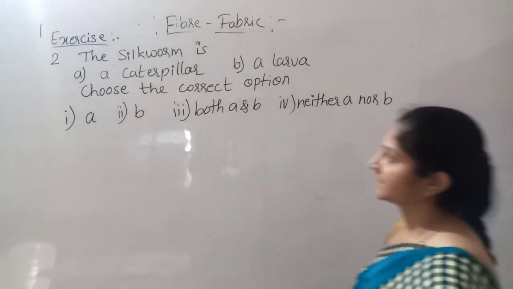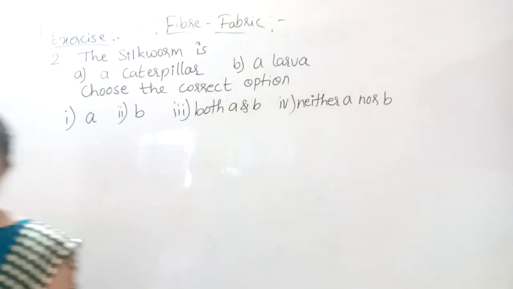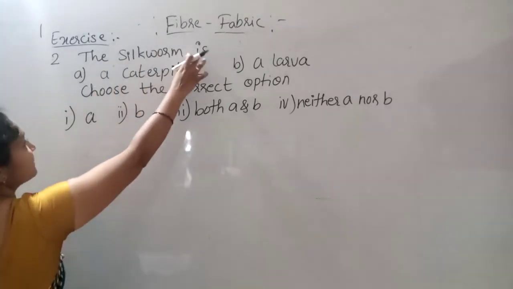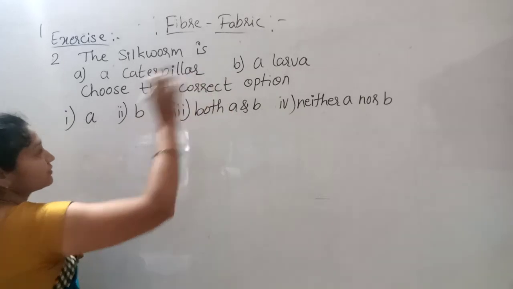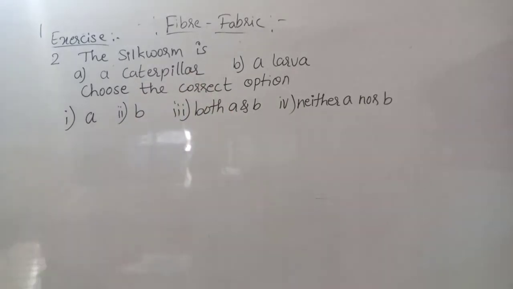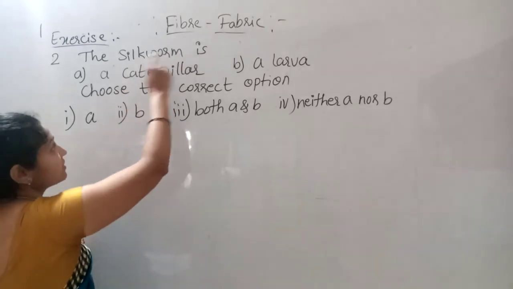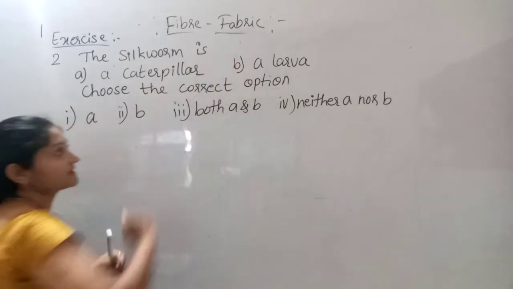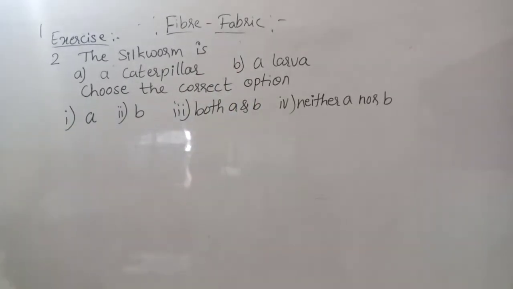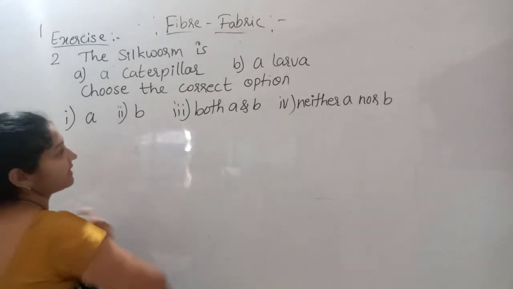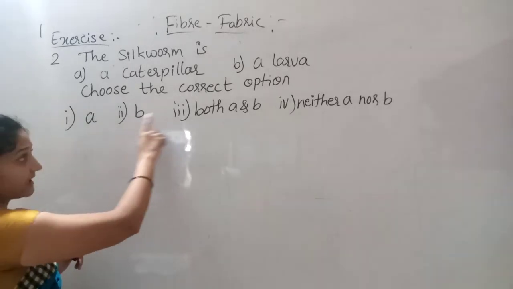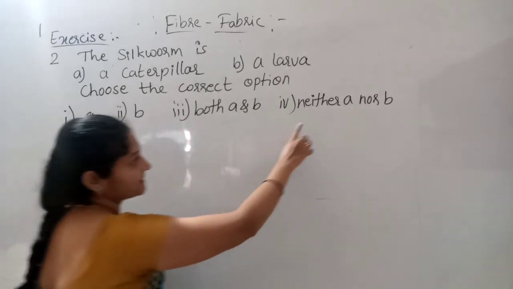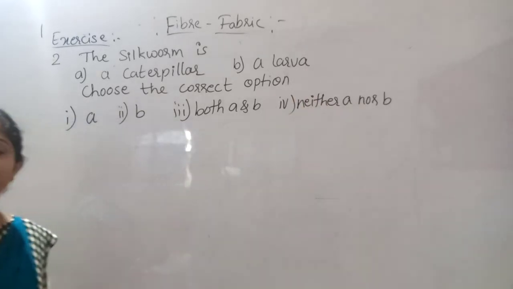The second question is, the silkworm is a caterpillar, a larva. So we have to choose the correct option. Silkworm is a caterpillar as well as it is a larva. So which answer is correct? The options they have given: only A is right, only B is right, both A and B, or neither A nor B.